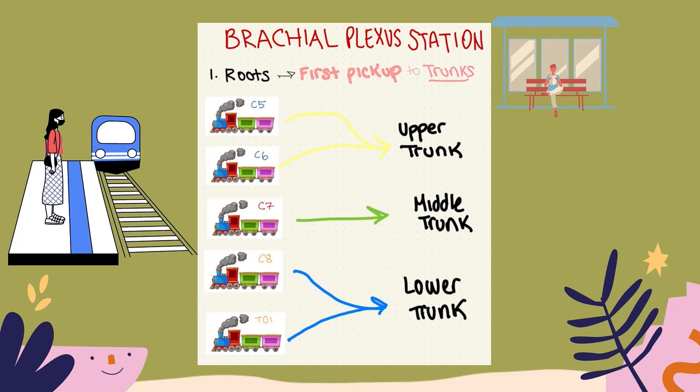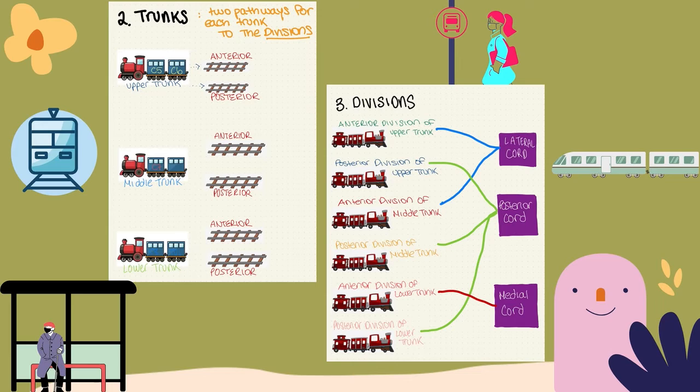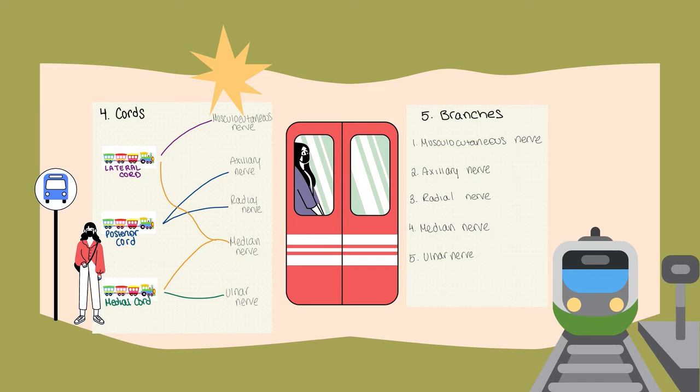Each trunk then splits into two pathways, one anterior and one posterior division. On the right, we see how different anterior and posterior divisions merge to form the cords. So the anterior division of the upper and middle trunk form the lateral cord. The posterior divisions of the upper, middle, and lower trunk form the posterior cord, and the anterior division of the lower trunk becomes the medial cord.